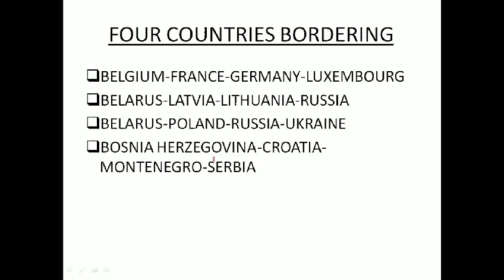Take for example Belgium, France, Germany, Luxembourg. These 4 countries, if you see in the atlas, share boundary with each other. Belgium shares boundary with France, Germany, Luxembourg. Luxembourg with Belgium, France, Germany. Germany also touches Belgium, France and Luxembourg. This is actually the exercise.